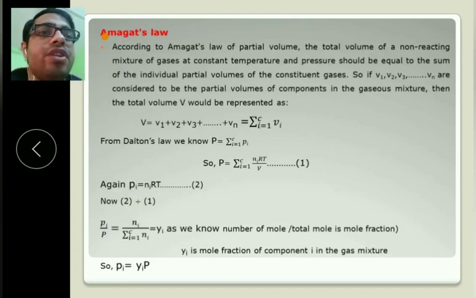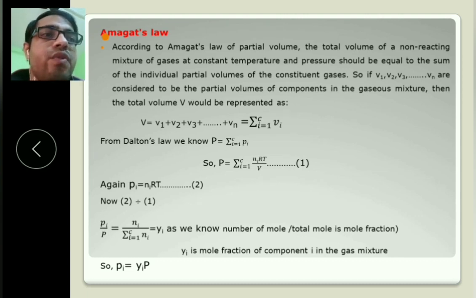Amagat's law. According to Amagat's law of partial volume, the total volume of a non-reacting mixture of gases at constant temperature and pressure should be equal to the sum of the individual partial volumes of the constituent gases.